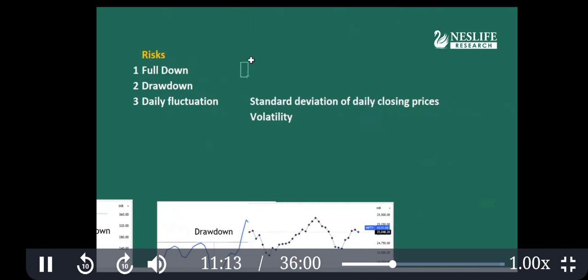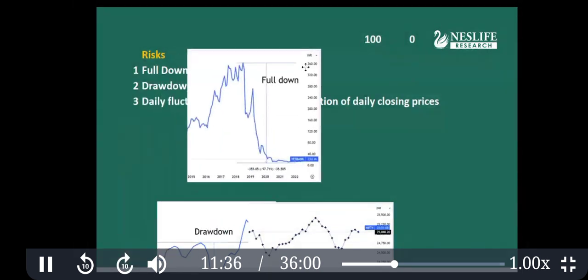So the first risk is fall down. Fall down means if you invest in a mutual fund at 100 rupees and it has now become zero, this is fall down. Fall down risk is common in stocks, but a mutual fund cannot become zero because they invest in 40, 50 stocks. Fall down risk is almost not possible in a mutual fund. Okay, what is fall down? So this is a fall down.